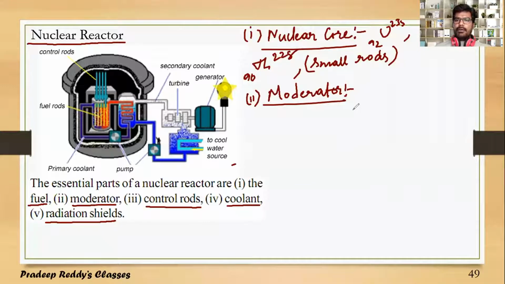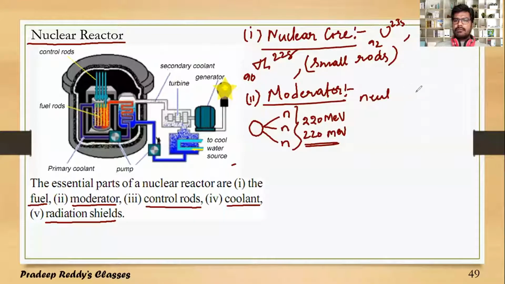The moderator plays an important role in the construction of a nuclear reactor. So what is the use of the moderator? See, as we already have learned, if you take a uranium nucleus, it splits into 2 fragments with the release of 3 neutrons. This is 1 neutron, this is 1 neutron, and this is 1 neutron. The energy of these neutrons along with the daughter nuclei is nearly 200 MeV. These neutrons have very high kinetic energy.